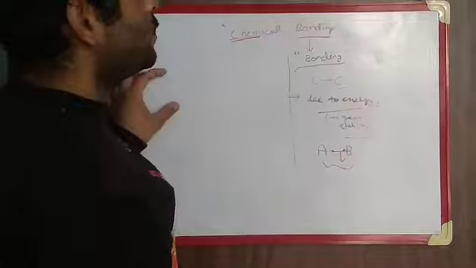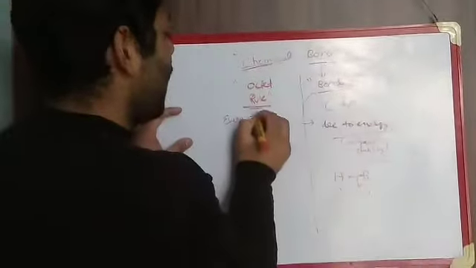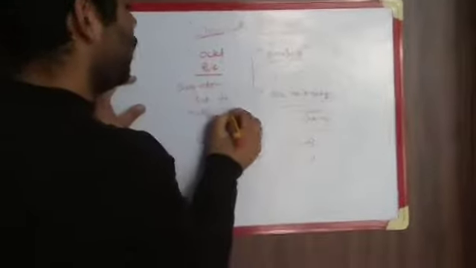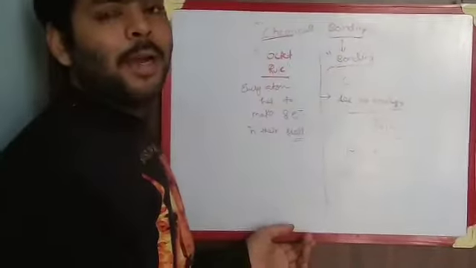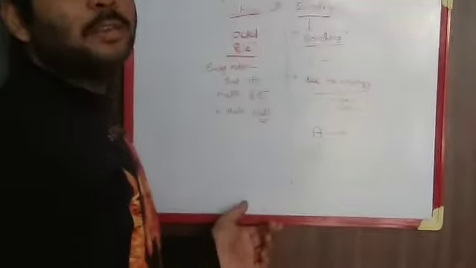Now we come to the next part of chemical bonding, that is the octet rule. According to this rule, every atom in our periodic table has to make eight electrons in its last shell. It means every atom wants to have 8 valence electrons in its valence shell to complete the octet. It is not a compulsion, it is just like a condition.